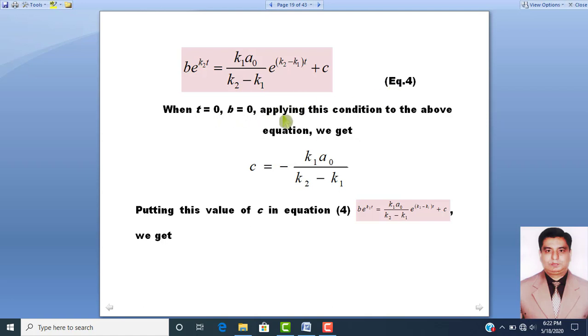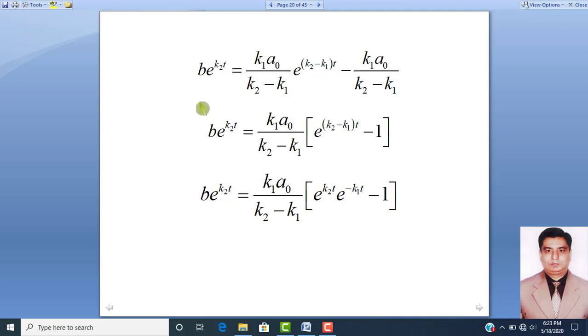If we apply the condition that when time was 0 second, then intermediate product B has 0 concentration. So if we apply this condition, then this value of C will become minus k1 a naught over k2 minus k1. So by putting this value of C back into equation number 4, we will get the equation: B e raised to power k2t is equal to k1 a naught over k2 minus k1 into exponential base raised to power (k2 minus k1) into t minus k1 a naught over k2 minus k1.